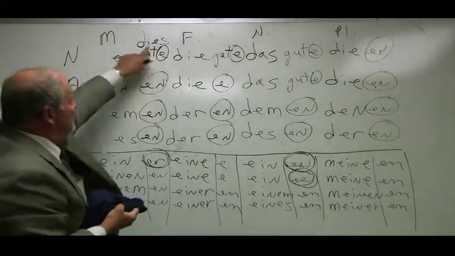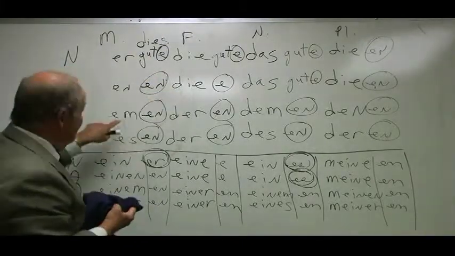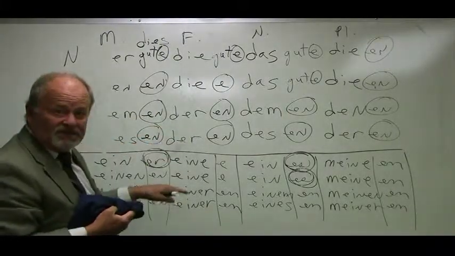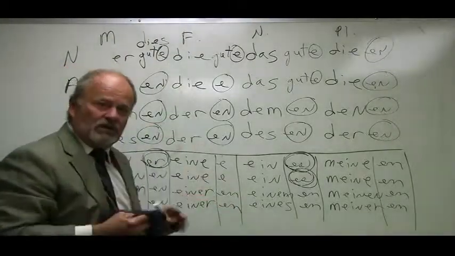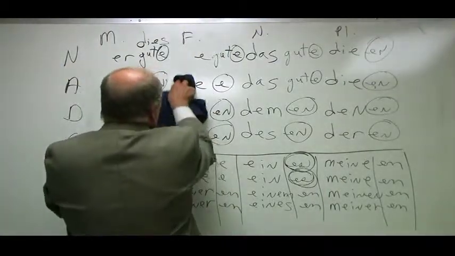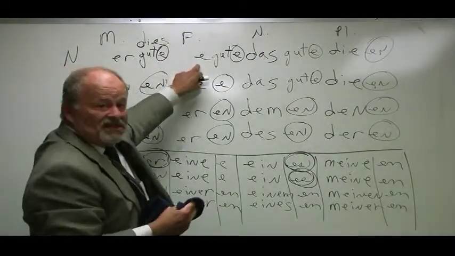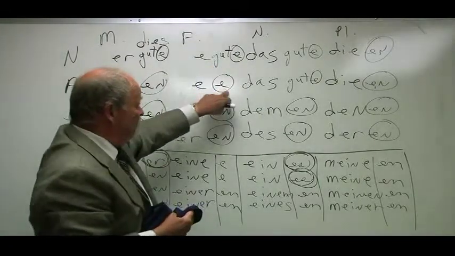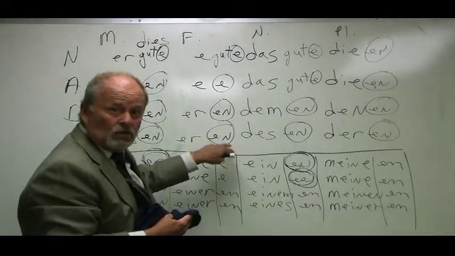For masculine: dieser gute Mann, diesen guten Mann, diesem guten Mann, dieses guten Mannes. See how it follows the definite articles, and that's why they're called der words. In the feminine ones: die, die, die, die. Diese gute Frau, diese gute Frau, dieser guten Frau, dieser guten Frau.